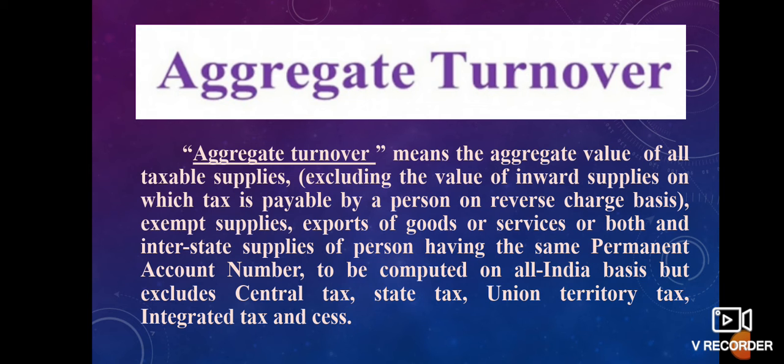Nil rated supplies are those supplies on which GST is payable at nil rate, such as vegetable, milk, etc. Exempted supplies are those supplies on which GST is exempt. Non-taxable supplies are those supplies on which GST is not applicable, such as petrol, diesel, alcoholic liquor for human consumption.